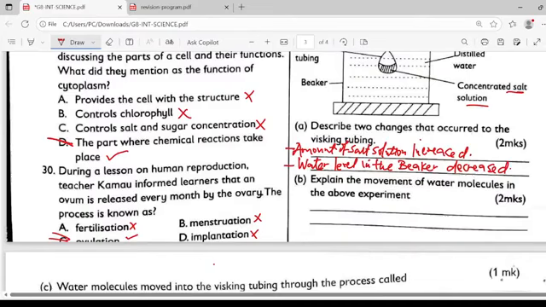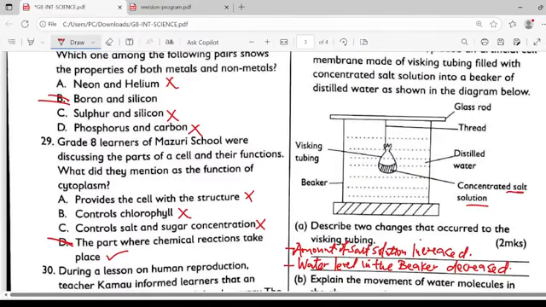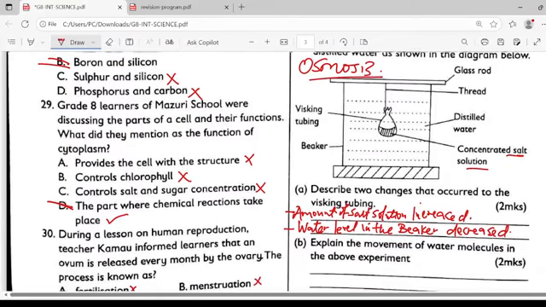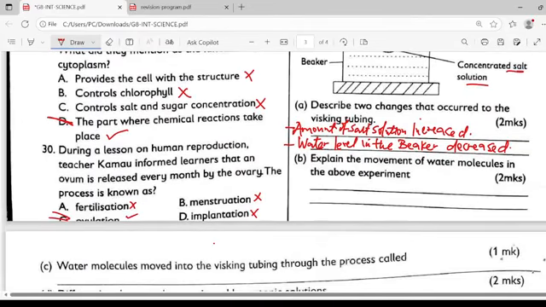Explain the movement of water molecules in the above experiment. Remember, this is a question on osmosis, the movement of water molecules, or rather solvent molecules, from a region of high concentration to a region of low concentration. So you can say, water molecules moved